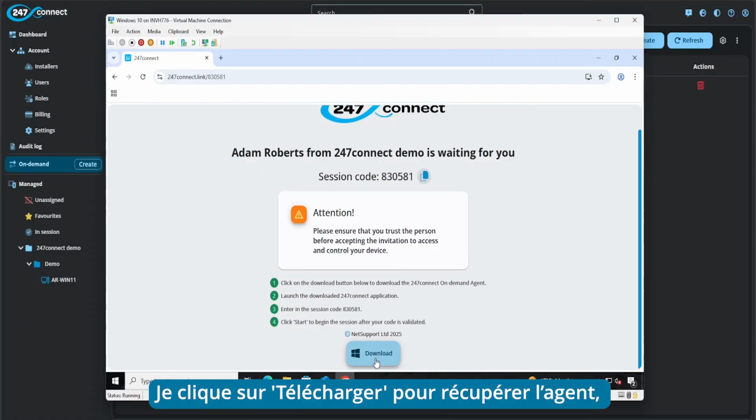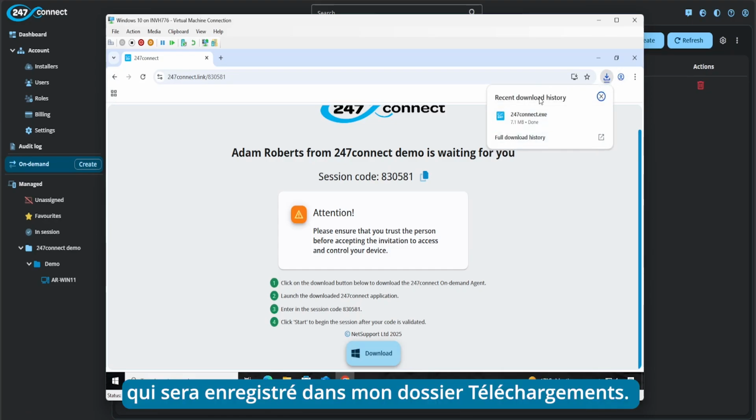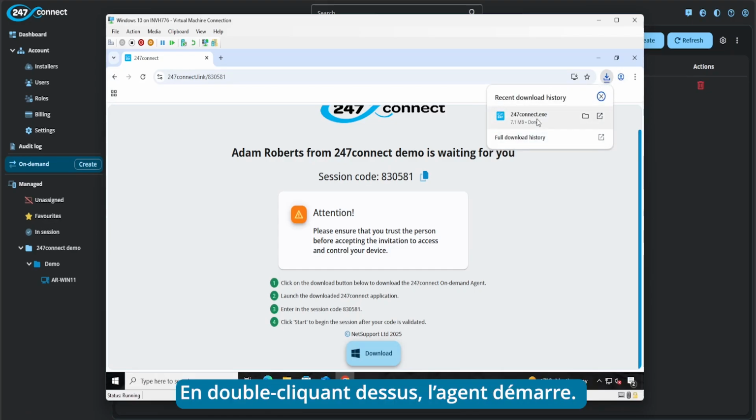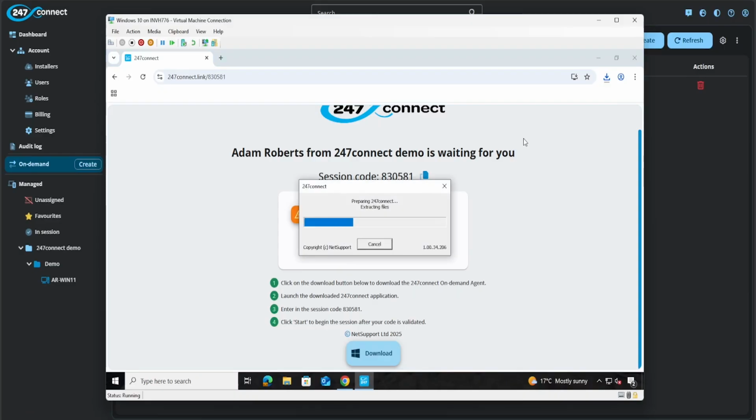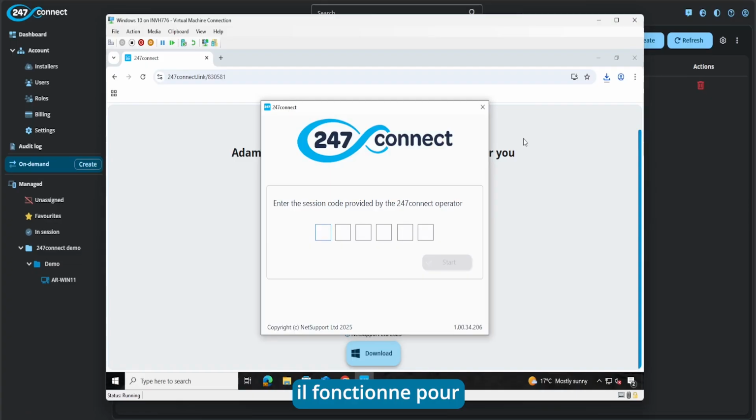So I'm going to go ahead and click download to download the agent. That will then put that in my downloads folder, where if I double click, that will then launch the agent. Now it is worth mentioning at this stage that the on-demand agent is a one-time run only. So the agent runs, the session is performed, and then once the session's finished and the session's been ended, no installation files are left on the end user's device.